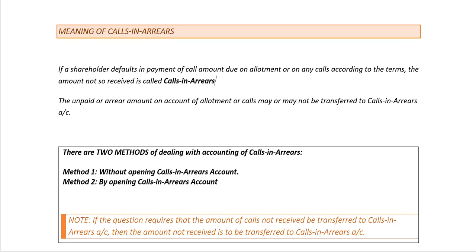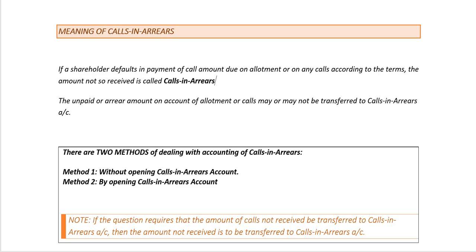Therefore, there are two methods of dealing with accounting of calls in arrears. Method 1, without opening calls in arrears account, and method 2, by opening calls in arrears account.